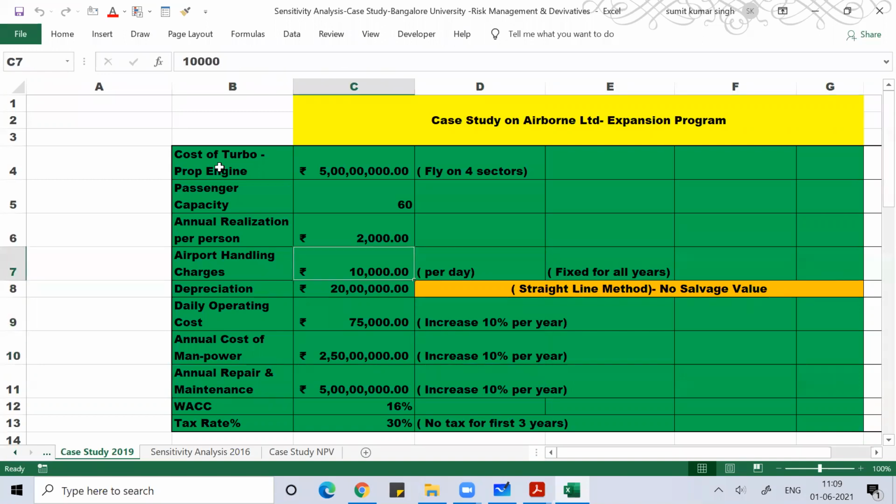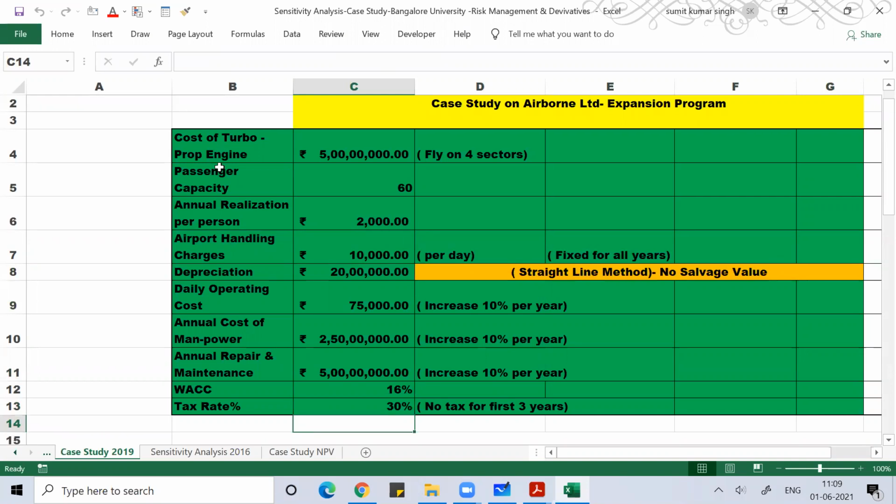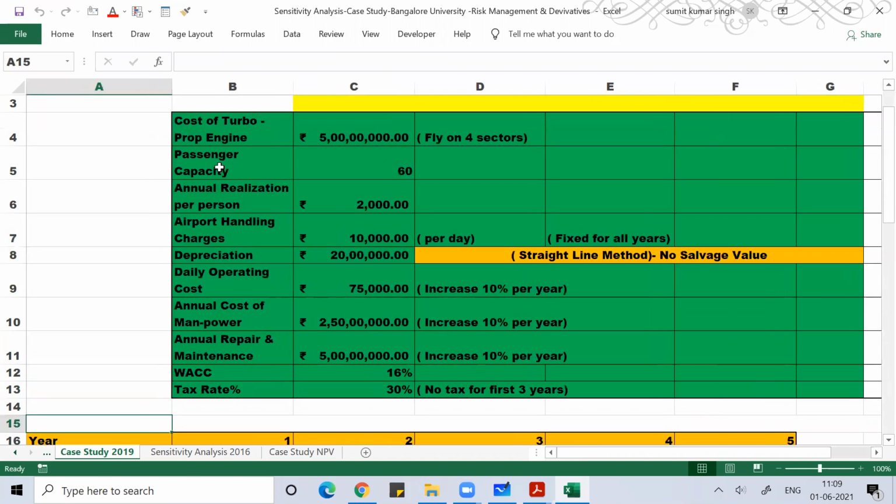Except this airport handling charge, everything else is increasing 10% every year. WACC is given as 16%, although this is not really required because the present value factor at 16% is given. Tax rate is 30%, and there is no tax for the first 3 years. That is given to us in the problem.